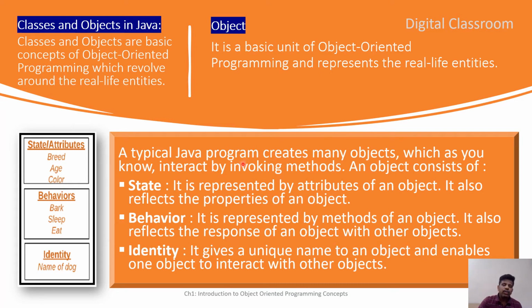How to decide what state you need to define and what behavior you need to define using methods all depends on the requirement of the program. That time you need to decide. Now identity: each and every student has his own identity, such as the name of a student or the roll number of a student. So that is the basic concept of object and class. We are going to discuss object and class in detail in forthcoming topics. Now we will go to the next topic.